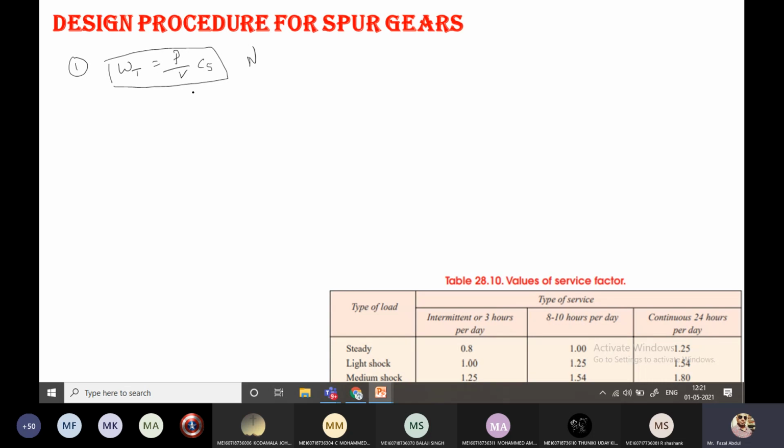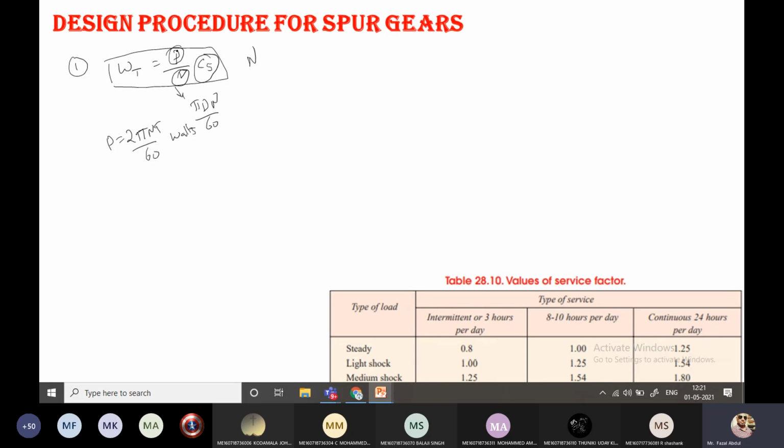And V is the pitch line velocity, pi d n by 60, and one more, what is the power, P equal to 2 pi N T by 60, in terms of watts, and CS is the service factor.